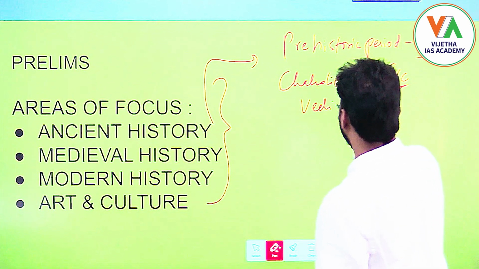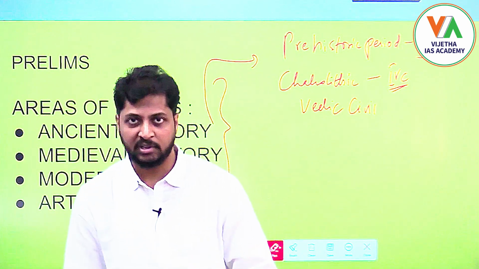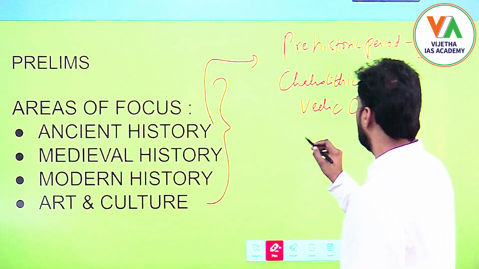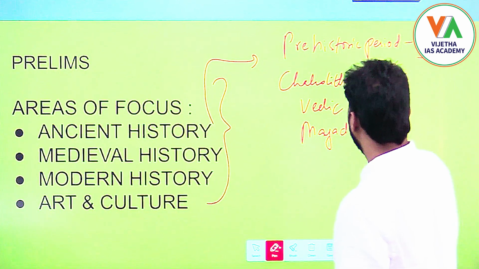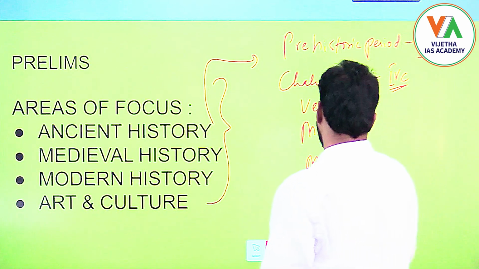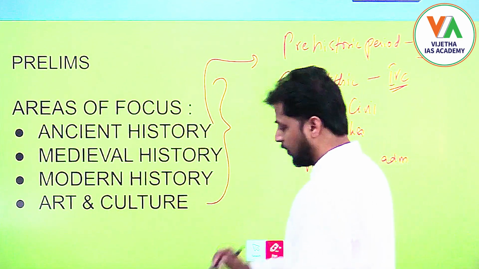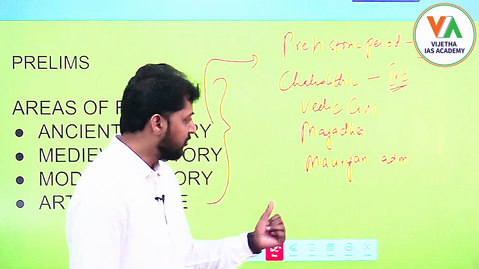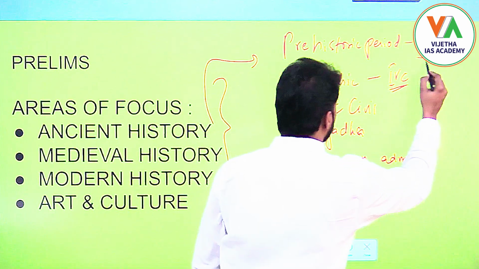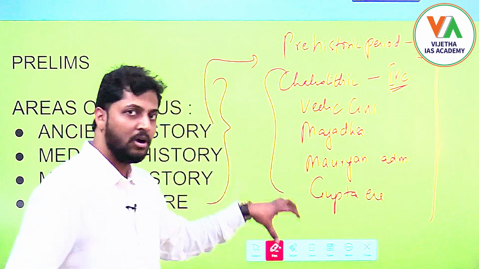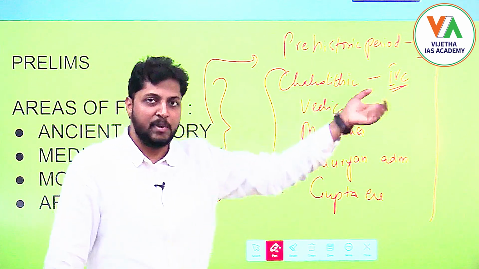We'll focus on Vedic civilization, which includes early Vedic India as well as later Vedic India, right? Then we'll focus on the rise of Magadha, and then on the Mauryan Empire, that is Mauryan administration, right? And then we'll focus on the Gupta era.